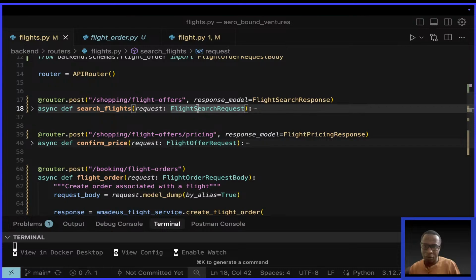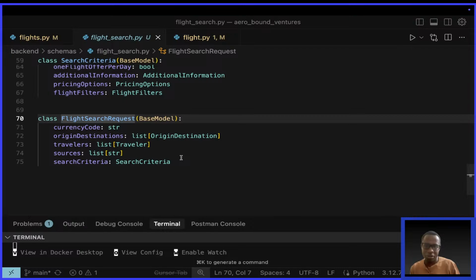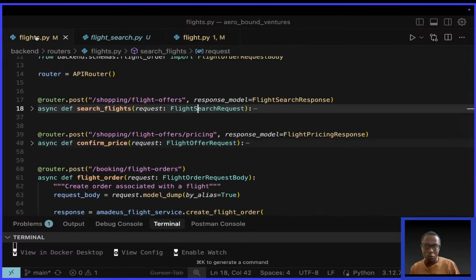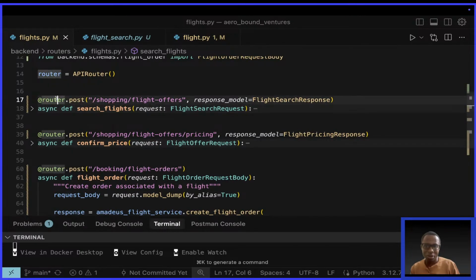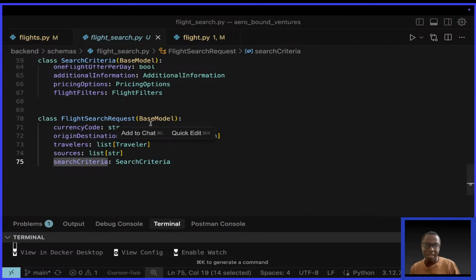So if I go to flight search requests, you'll see how simple it is now. It simply has a currency code, origin destinations, travelers, sources, and such criteria. And remember, this is for a post request, router.post. There's even an easier way of doing it with a get, which I'm going to show you very soon.